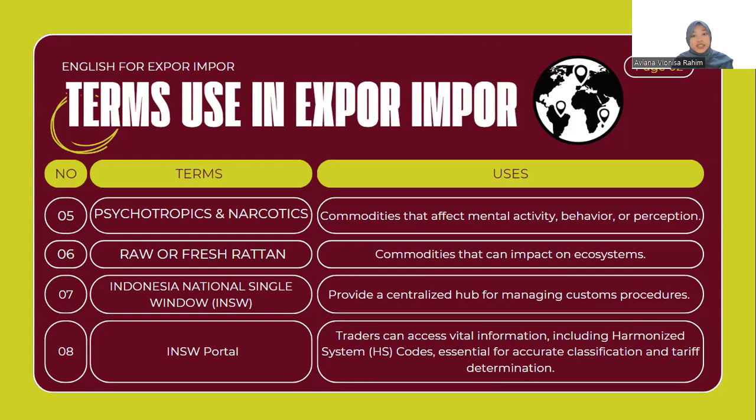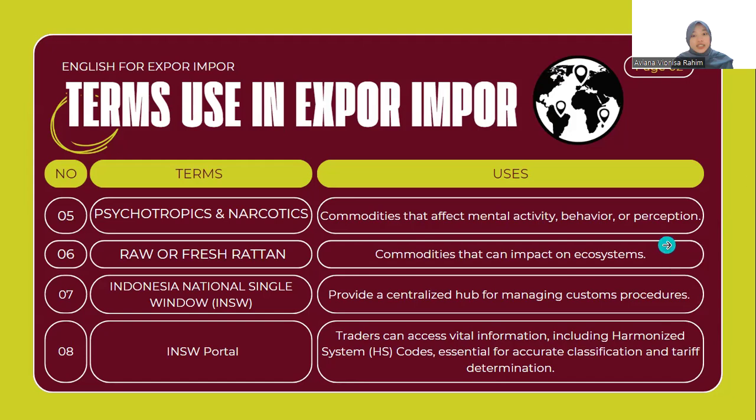Next, we have Indonesia National Single Window. Here, INSW provides a centralized hub for managing customs procedures. INSW also has a portal, in which traders can access vital information, including harmonized system codes, which is essential for accurate classification and tariff determination.